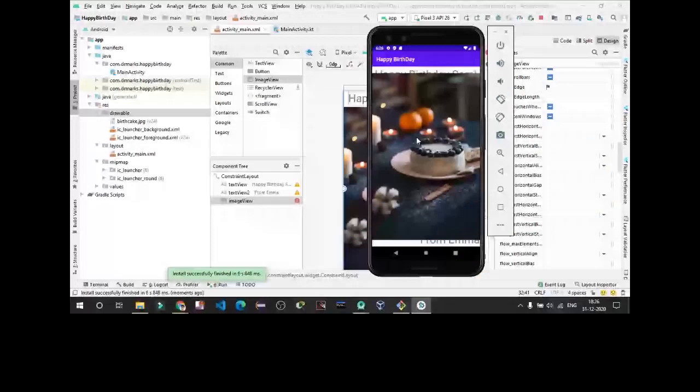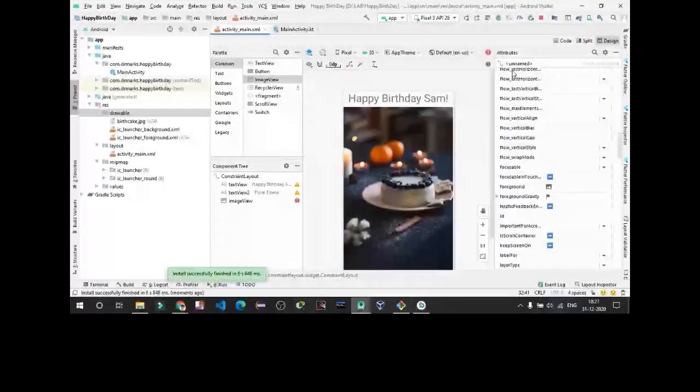Now you can see the image is also loaded. So in this way you can insert an image in your Android application.